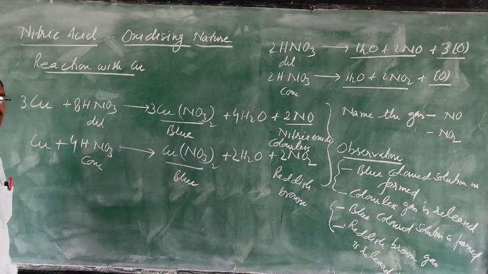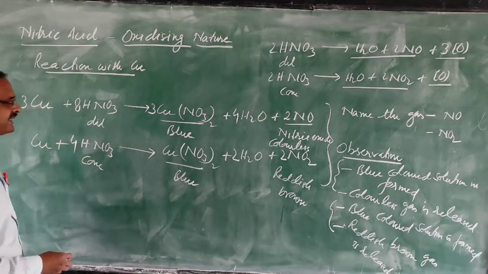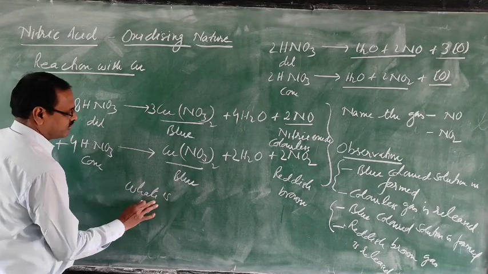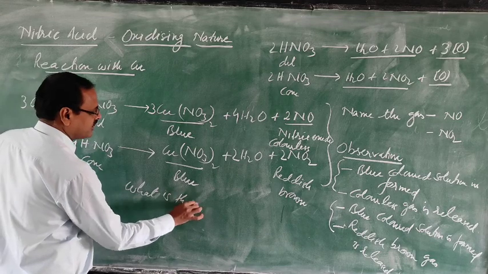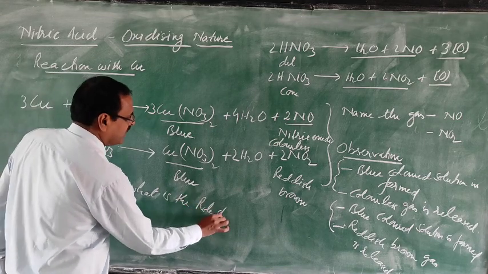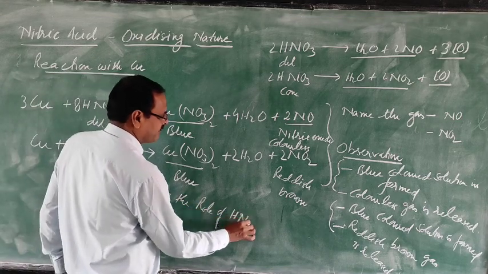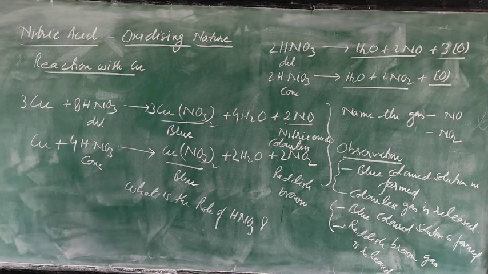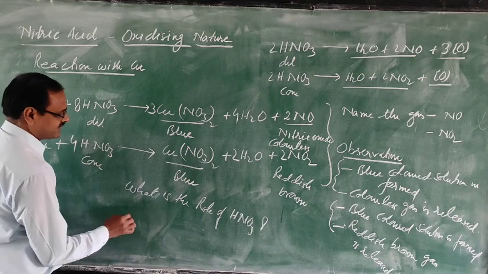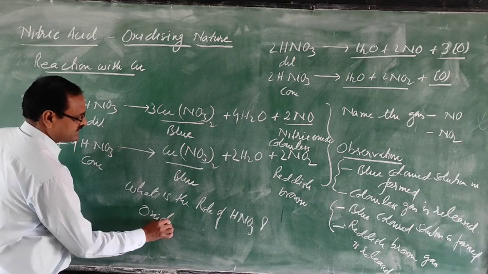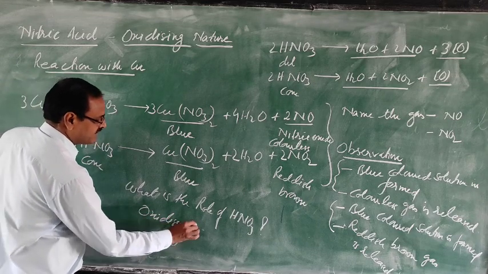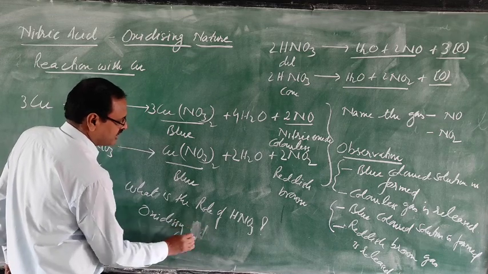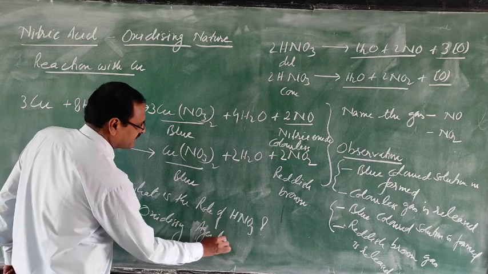Then it is asked, what is the role of nitric acid in both the equations? In both equations, nitric acid is used as an oxidizing agent.